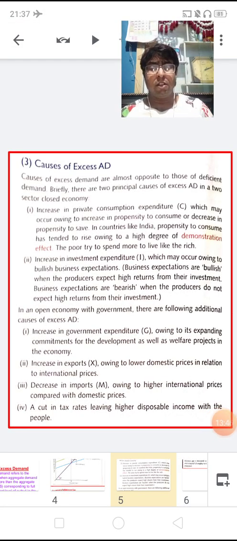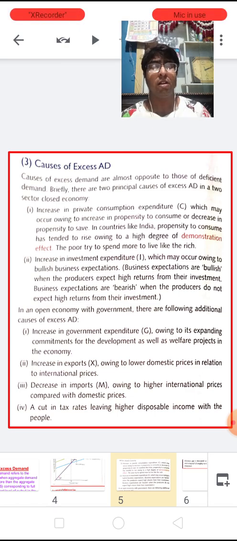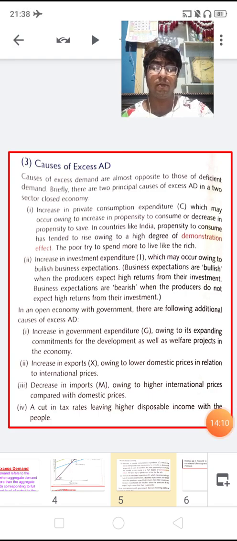So, children, the first, as I just said, is increase in government expenditure. If the government decides to spend on various infrastructural growth and development of a country, then definitely there is an increase in demand, because the government is demanding a bulk of various goods and services as compared with an individual person.